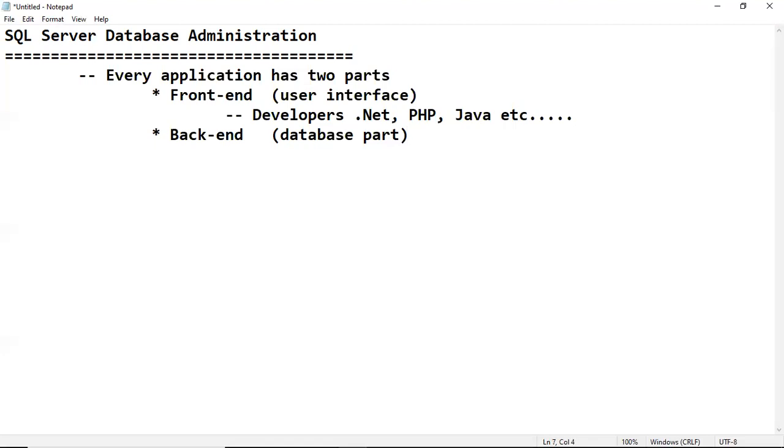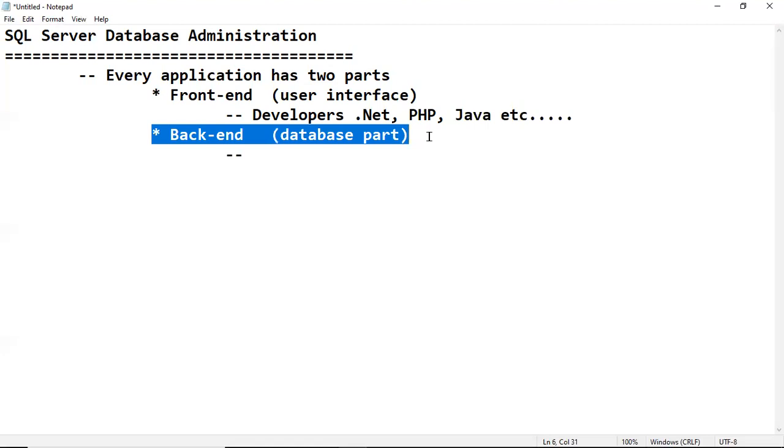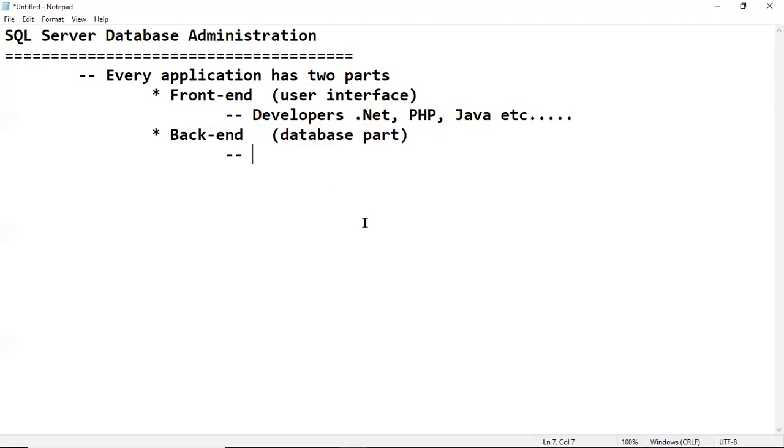But remember, whenever a transaction is done, let's say I open ICICIbank.com and make some transaction, the transaction is stored permanently in the backend part, which is our database part. The backend part is where the actual data is present. Every transaction's data is stored or captured here in the backend part.